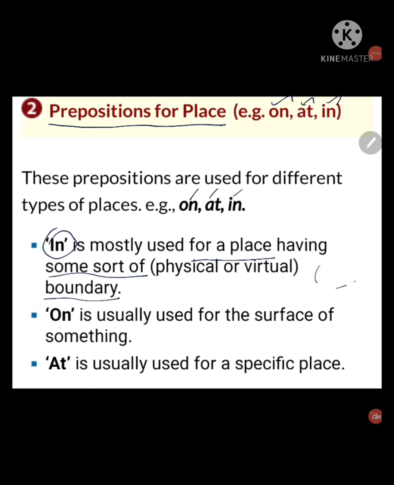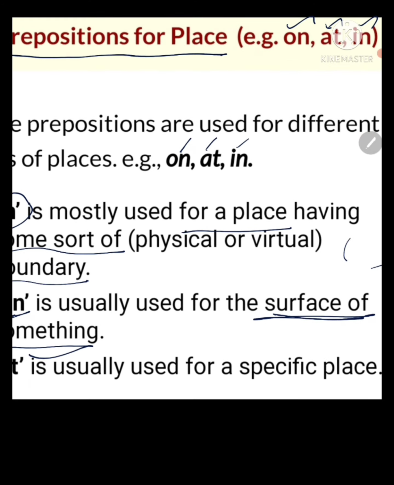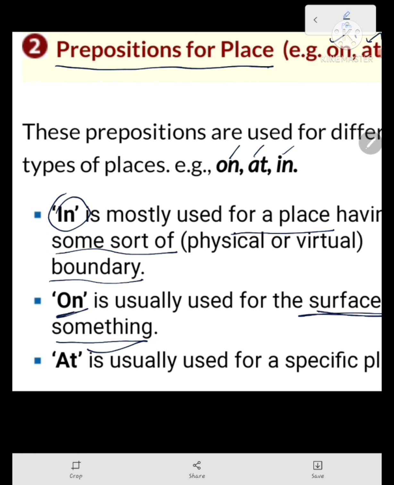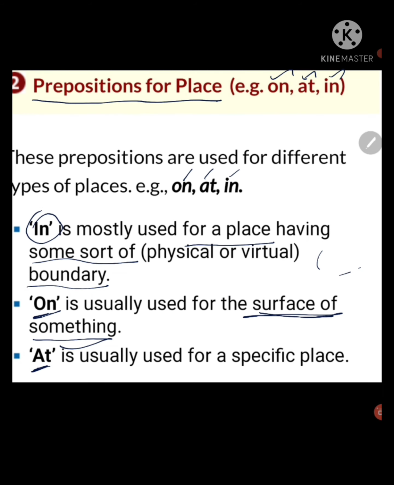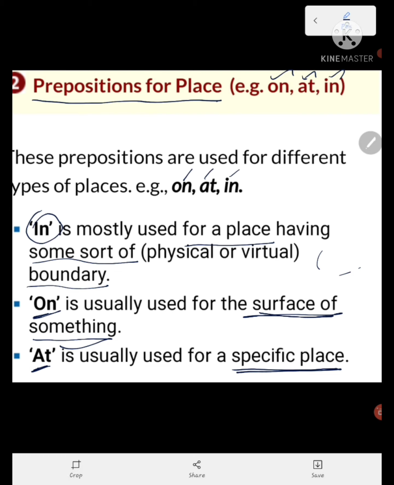Then on is usually used for the surface of something. Surface of something, on the table, on the box, like that it goes on. At is used for a specific place. For a specific place we use at.